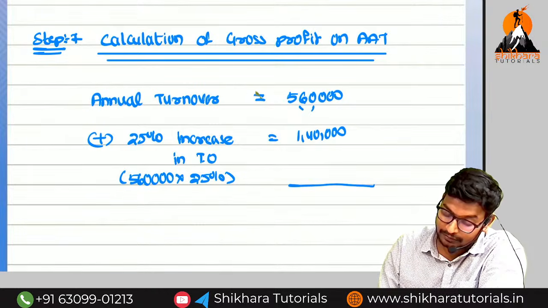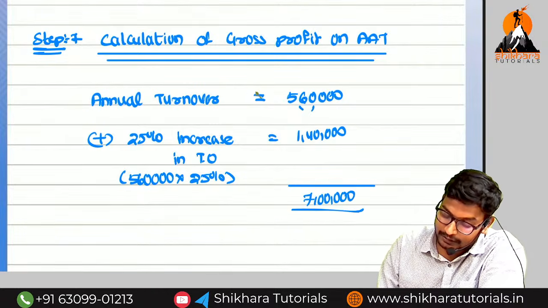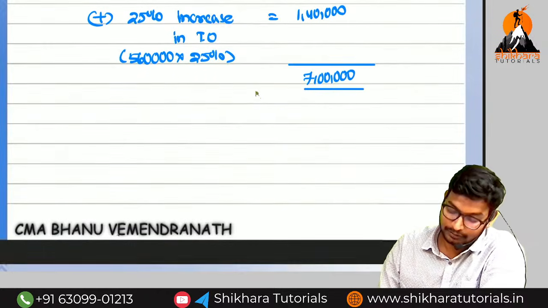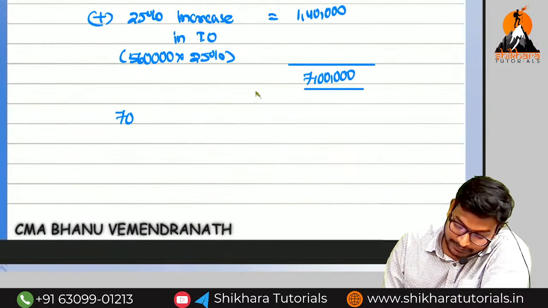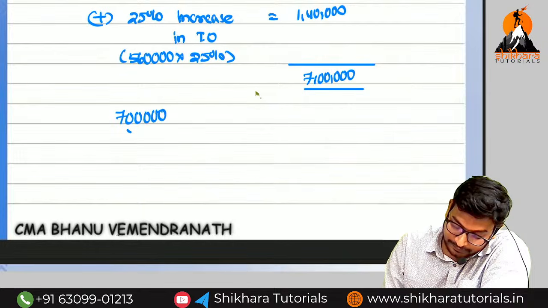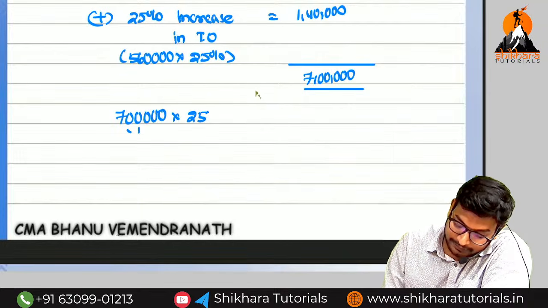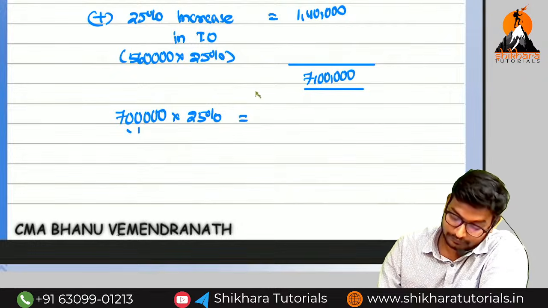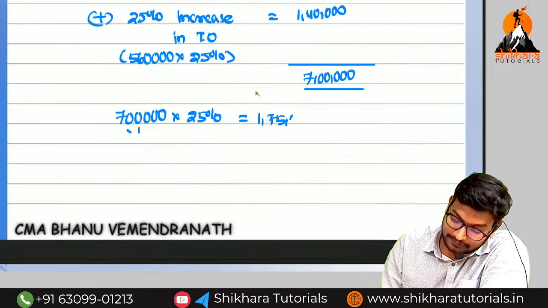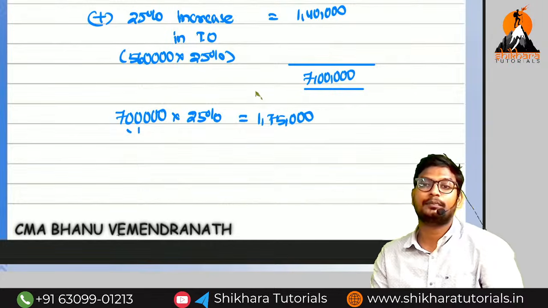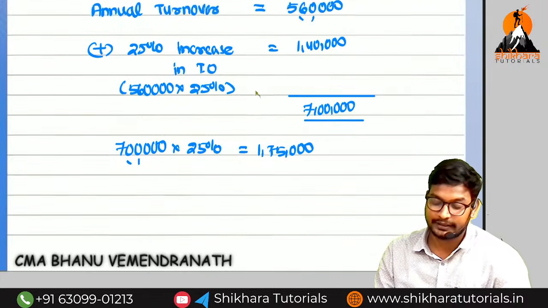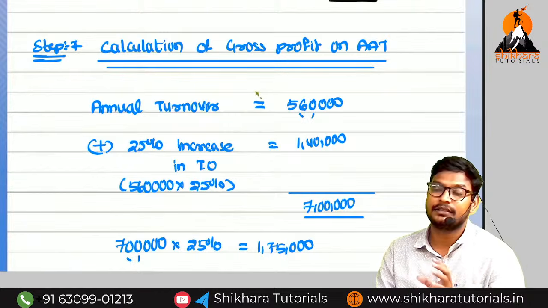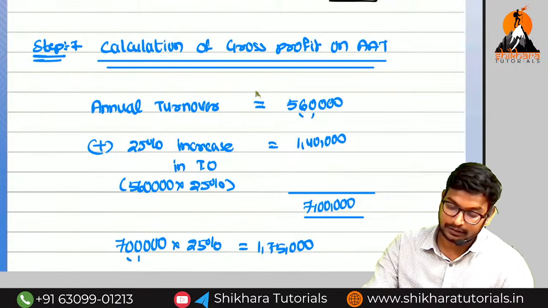So what is the total amount? 7 lakhs is the AAT, not the gross profit on AAT. So now, what is the gross profit on AAT, amma? 7 lakhs into 25%, 1,75,000. We need to compare with the policy value and gross profit on AAT because we will take the policy on turnover basis. Okay?